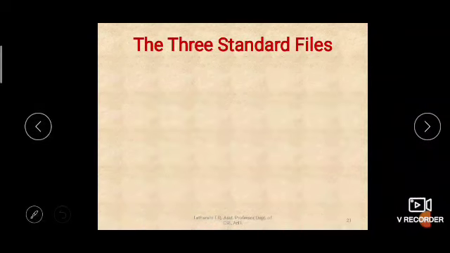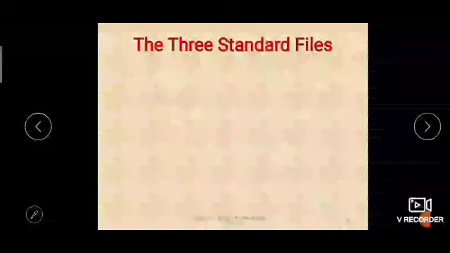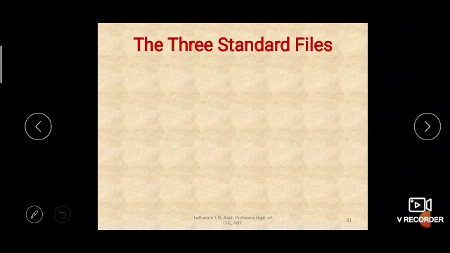They are regular files, directory files, FIFO files, device files, link files, isn't it? So those are the different types of files. But if the question comes on standard files, then you need to write the three standard files. The question may be like that, or it may simply be asked as "explain the standard files in Unix." Then you have to give this answer and discuss these files.